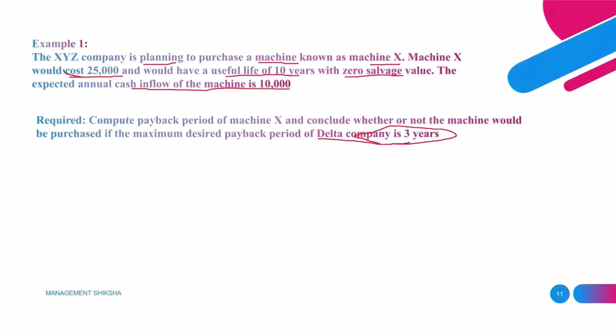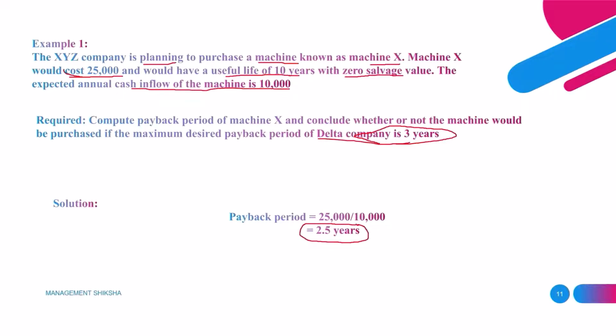Now we can calculate. The formula is the original investment divided by cash inflows. So here we have 25,000 rupees as the investment and 10,000 rupees as the cash inflows. So we get a payback period of 2.5 years.